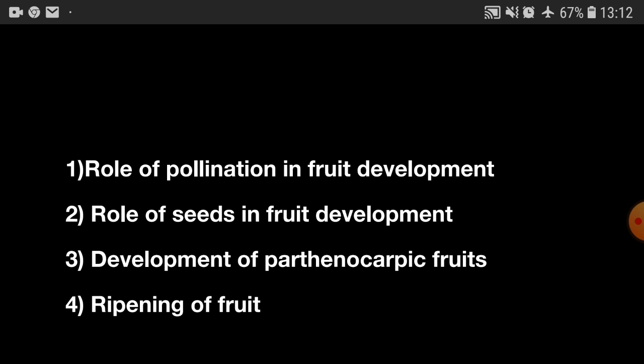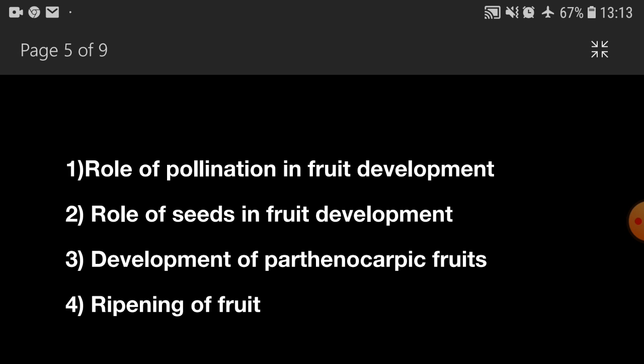Now, a recent record of a 2000-year-old viable seed is of the date palm, that is Phoenix dactylifera, which was discovered during the archaeological excavations at King Herod's palace near the Dead Sea. So, this is the variation and viability of the seeds. Now, the next point which we have to discuss is the development of the parthenocarpic fruits.